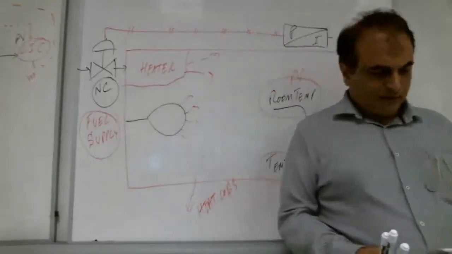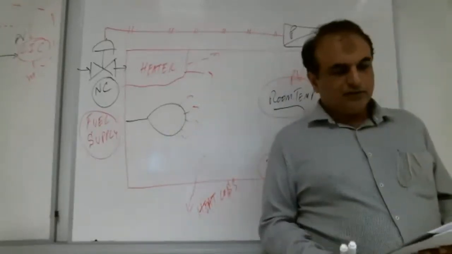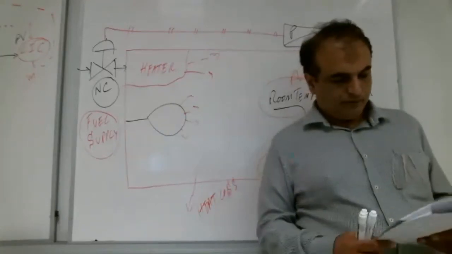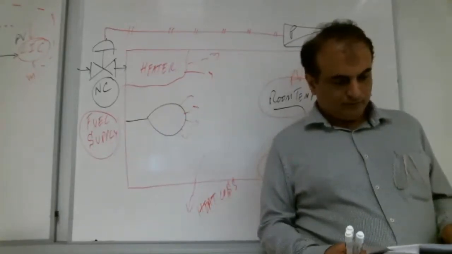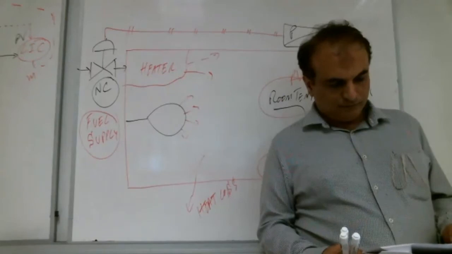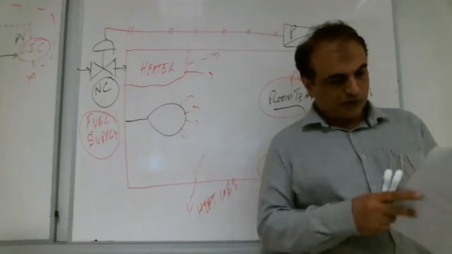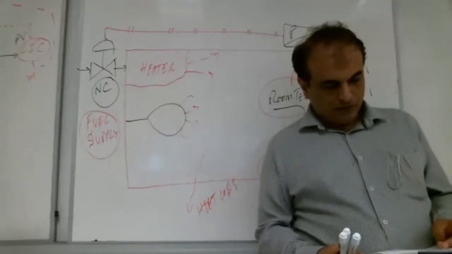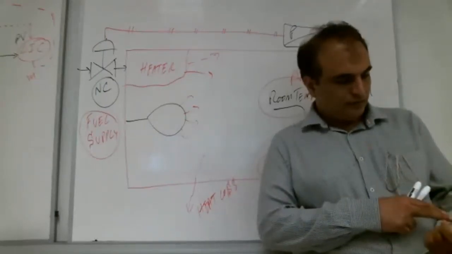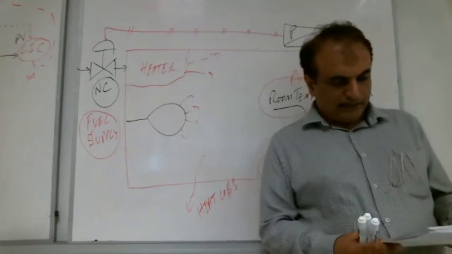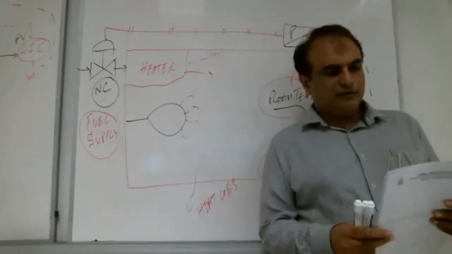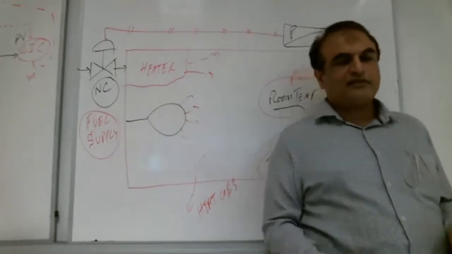Yes, Shabab. Part B. Please read the part B, brother. Identify the basic elements of process control.